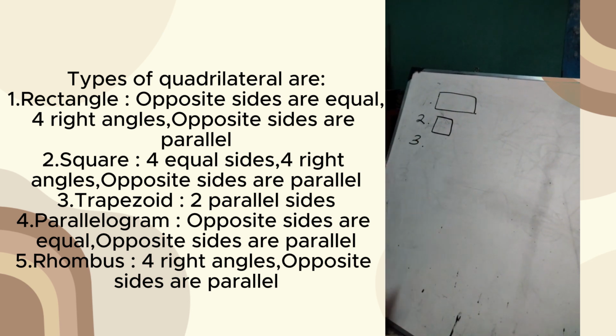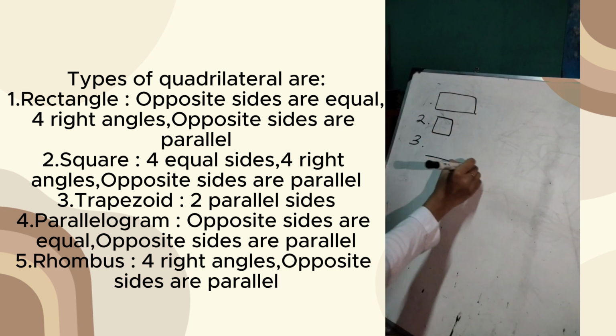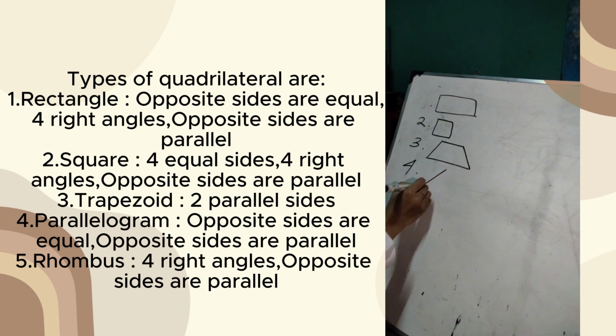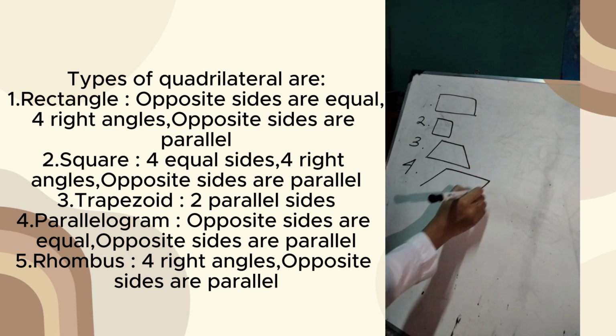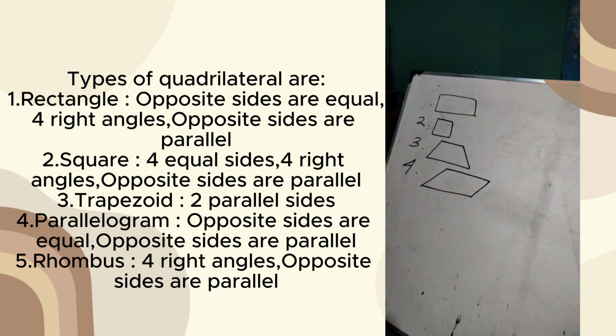3. Trapezoid: two parallel sides. 4. Parallelogram: opposite sides are equal and opposite sides are parallel. 5.